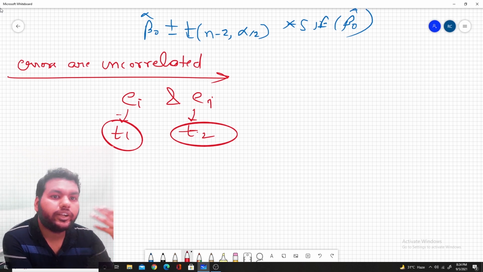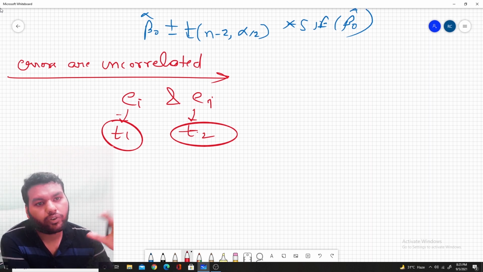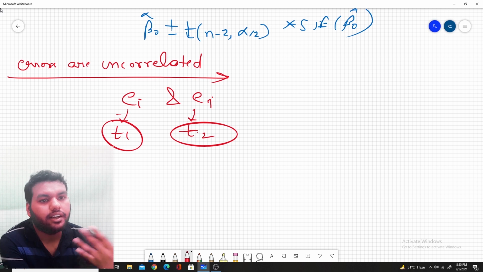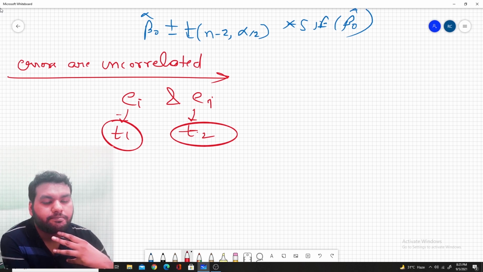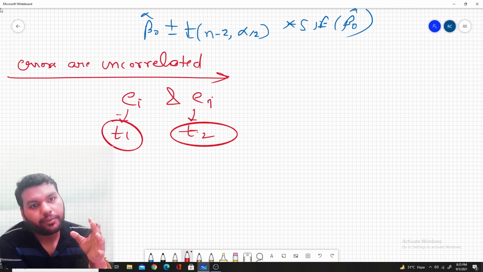Now how can we overcome this problem? We can use generalized least squares. There is an approach we will discuss in another video about it, so that can help us overcome this problem. Okay, so these are the three main assumptions we have discussed up to this time. Moving to the next assumption, which is about heteroscedasticity. Your data should not have heteroscedasticity, meaning the variance of your error term should be constant.